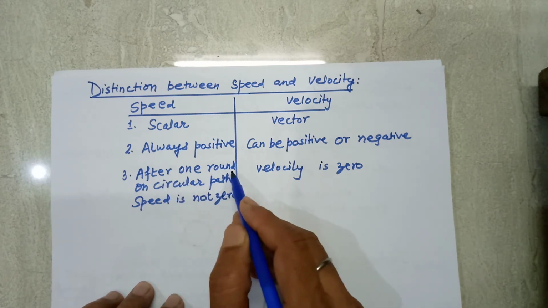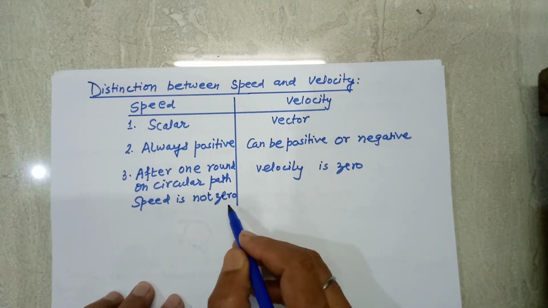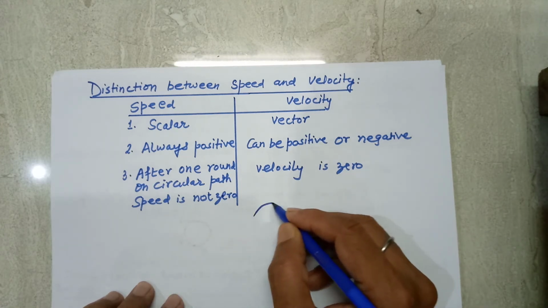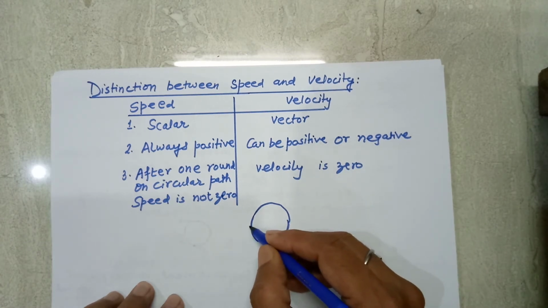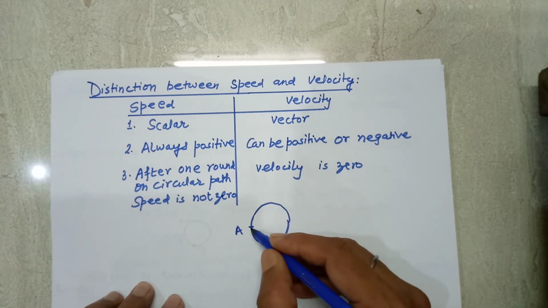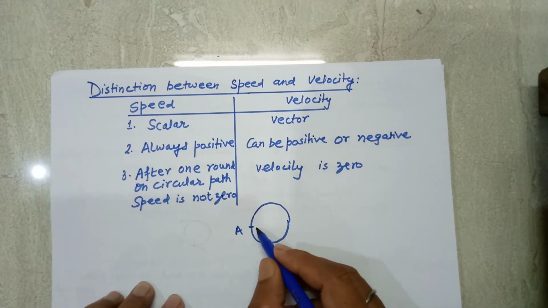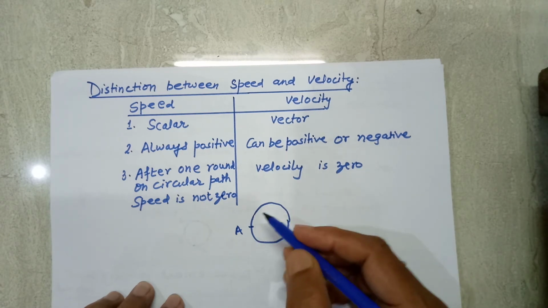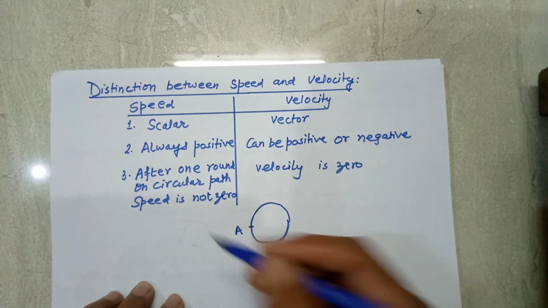After one complete round on a circular path, speed is not zero because the body covers distance. Suppose a body is moving on a circular path. It starts from point A and returns back to point A. Then the distance covered is equal to 2 pi r, where r is the radius. And we know that speed is distance upon time, so it is not zero.